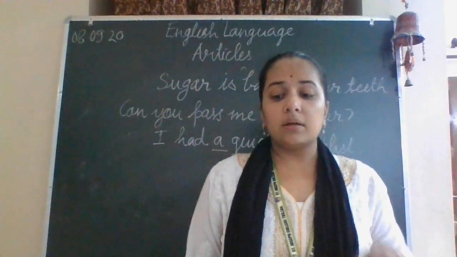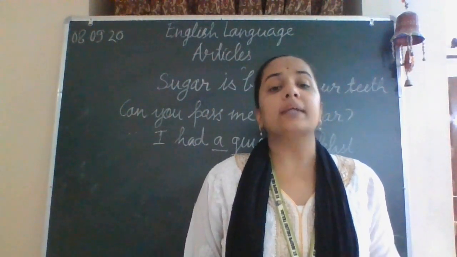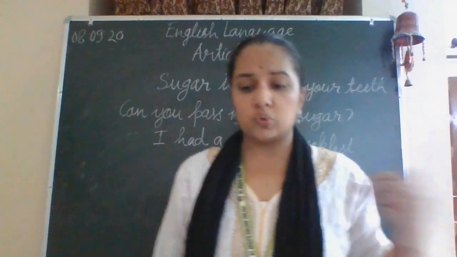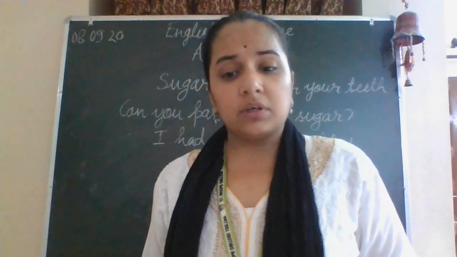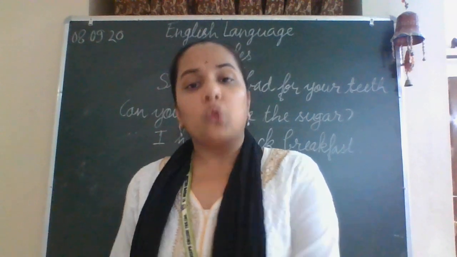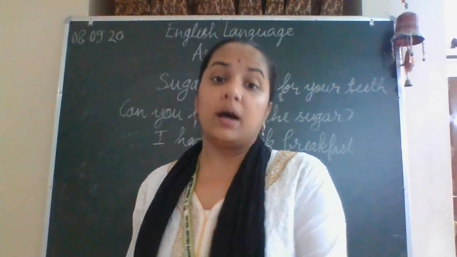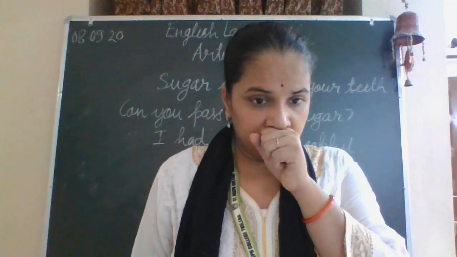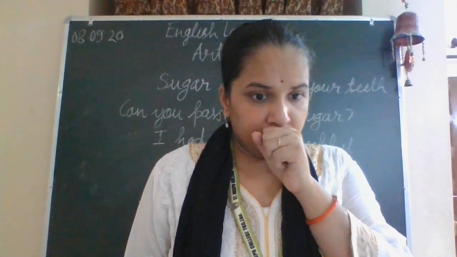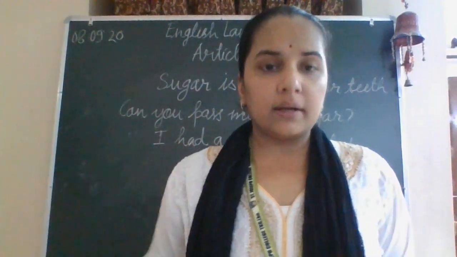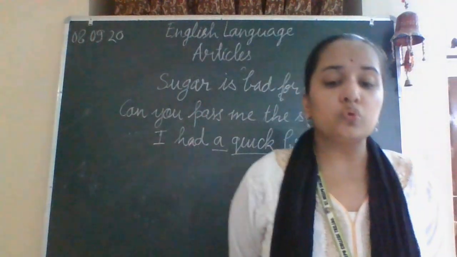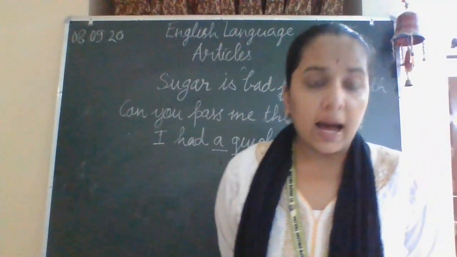In the same manner, we will not use the article with the names of languages: Hindi, English, French, Urdu, Sanskrit, whatever it is. And there are some other proper nouns that do not use the article.